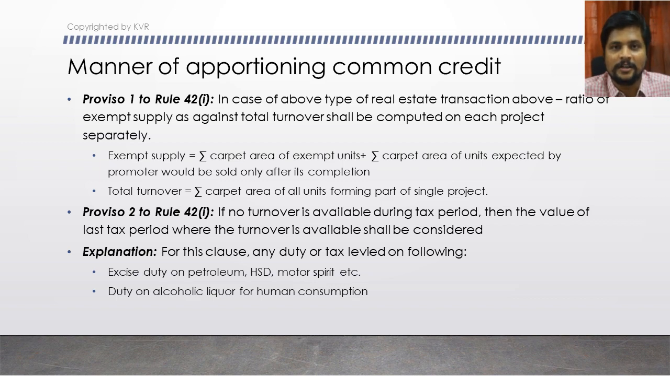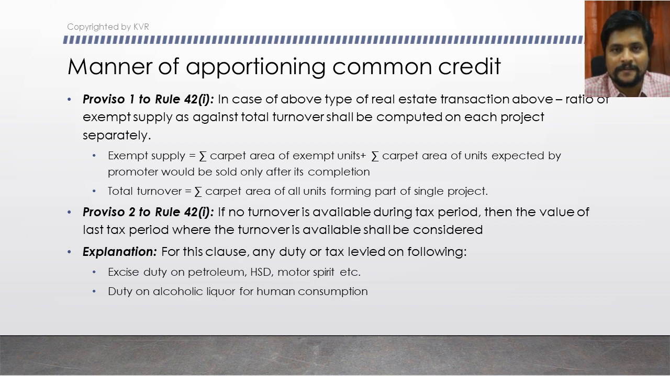Exempted supply is nothing but the total carpet area of exempted units plus total carpet area of units expected by the promoter to be sold after its completion. That is the total, divided by total turnover, which is nothing but the total carpet area of all units forming part of a single project. I will again discuss this formula.